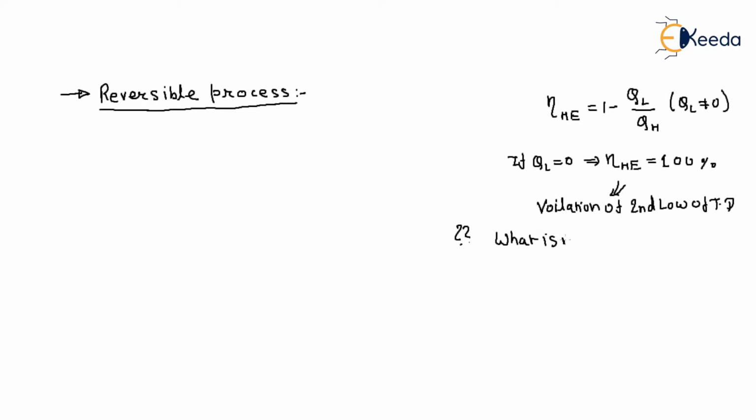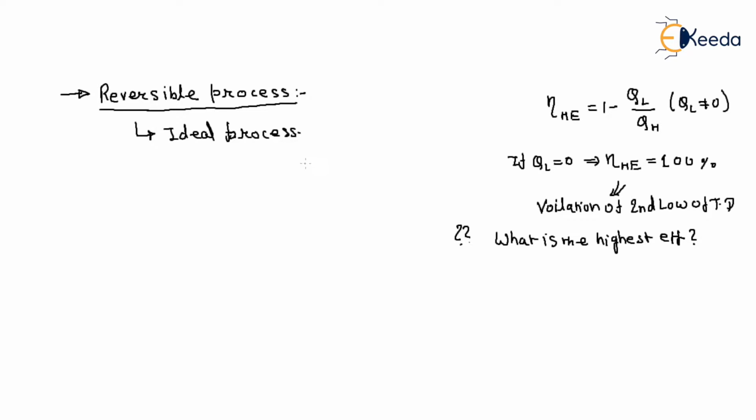I will give you this answer, but before we can answer this question, we need to define an idealized process, which is called a reversible process.